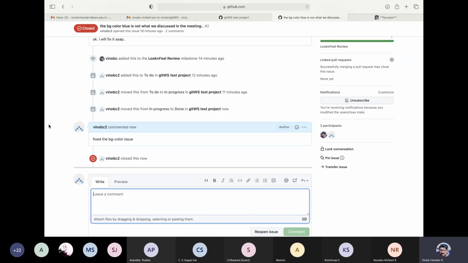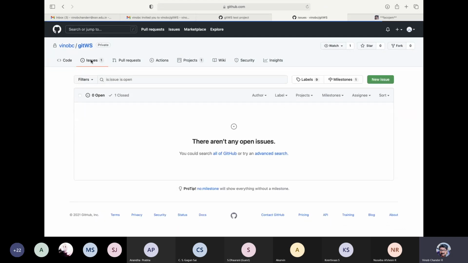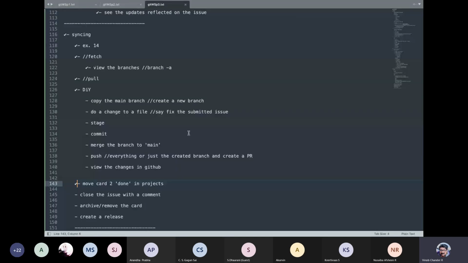As you can see here, the issue is closed. If you come over here to issues, it says it is closed. There are no open issues. So we have just closed the issue.